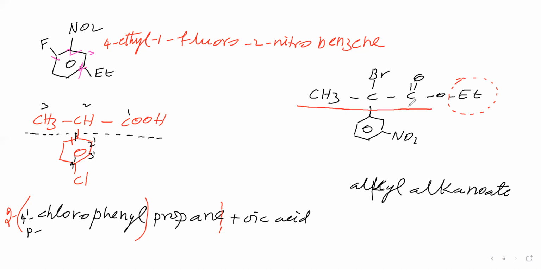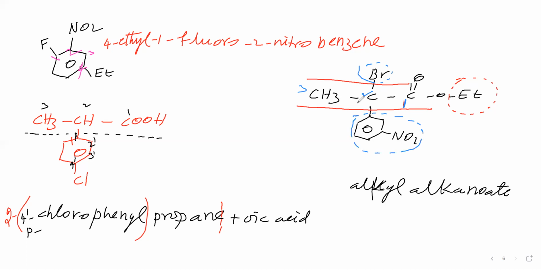Then we will give numbering to the parent chain. The ester carbon must be given number 1. Then number 2, number 3. Then we have to say this as a branch.